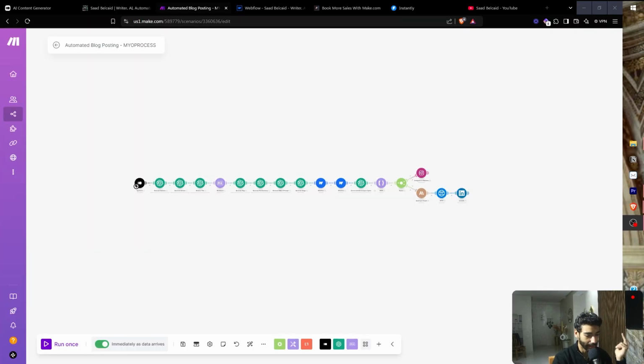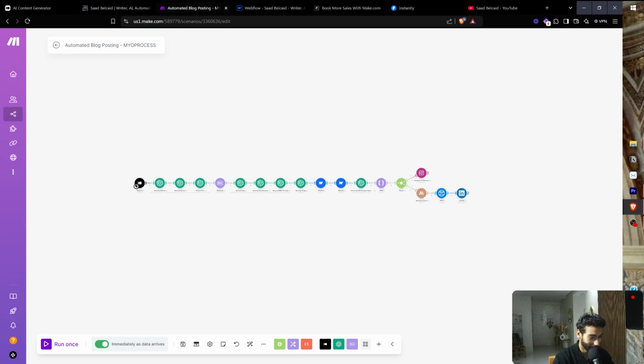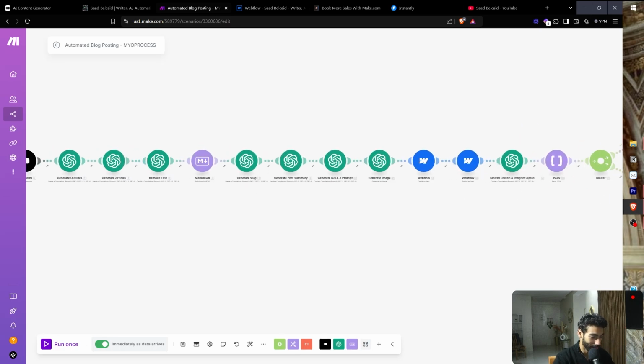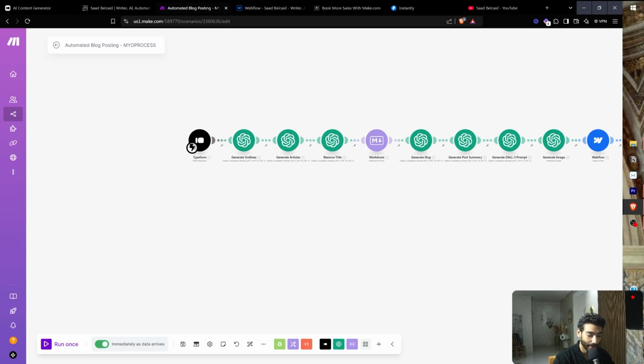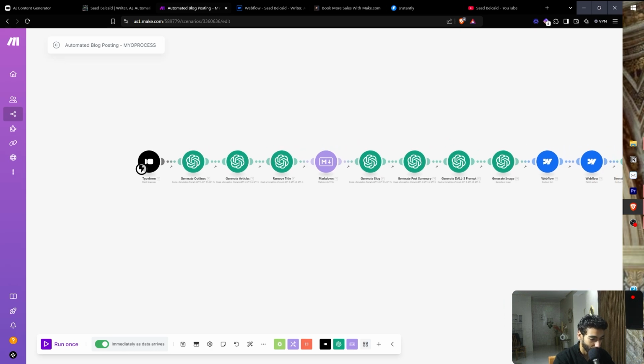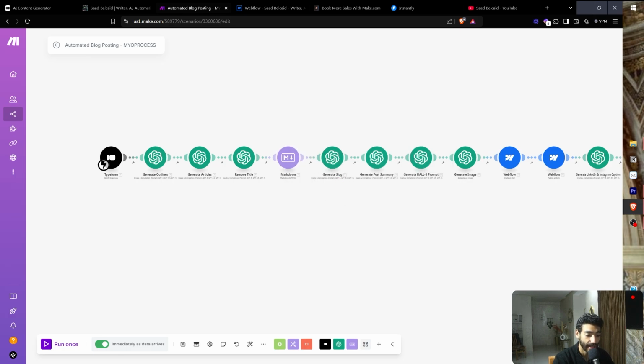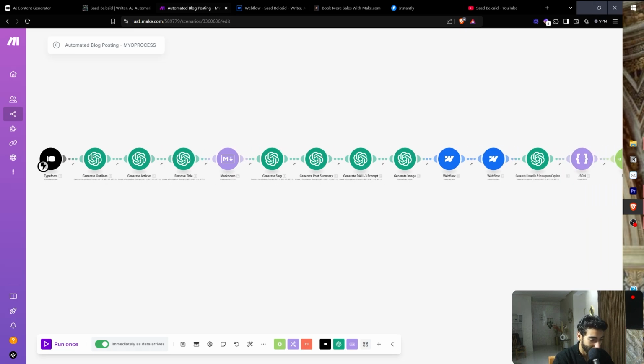Okay, so I'm just gonna walk you guys through the system end to end. What we have is a pretty long flow, as you guys can see. And what we're doing is we're essentially waiting for the responses from Typeform. And then we're generating an outline using GPT-4. We're generating an article. We're removing the title. We're using Markdown HTML flavored, just because when you post on platforms such as WordPress or Webflow, you need to use HTML. And then we're generating a slug.